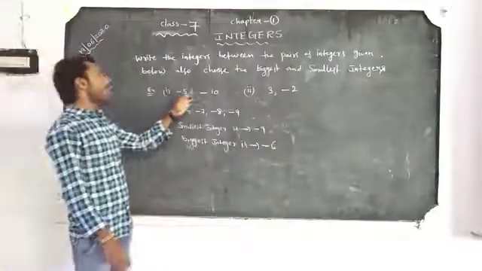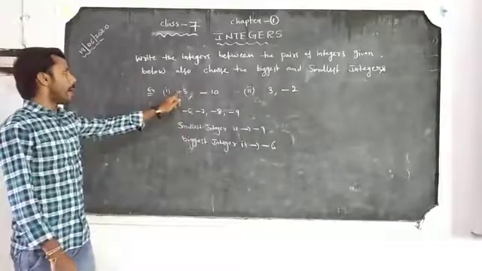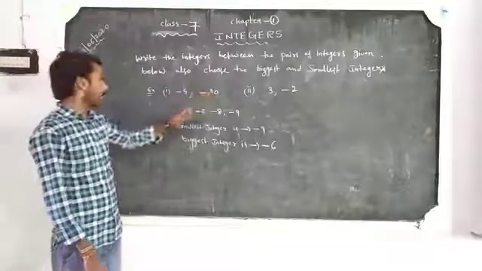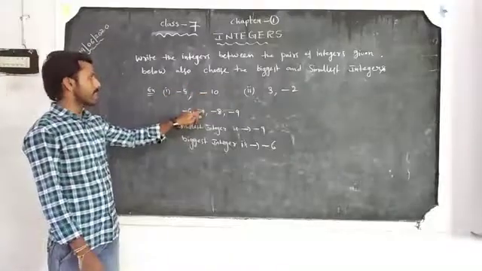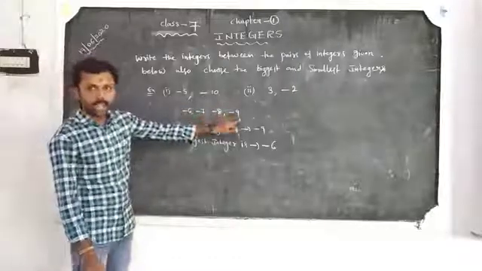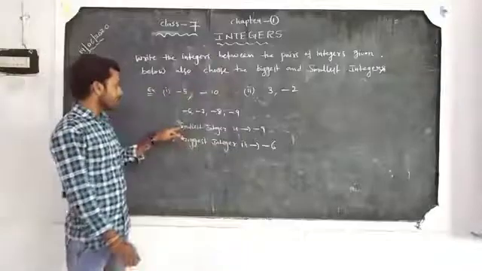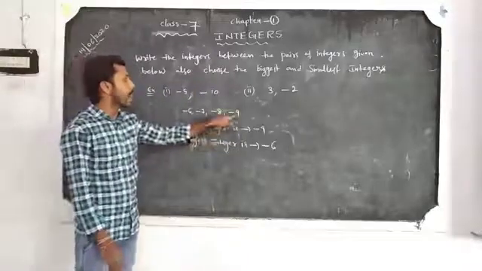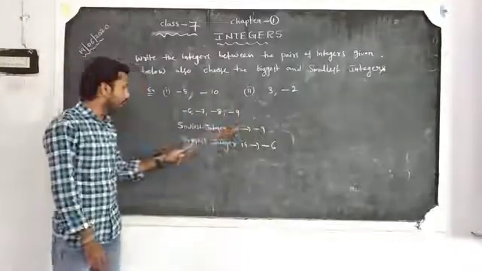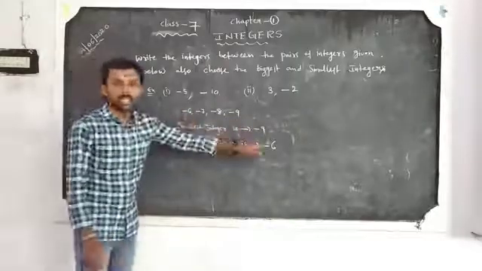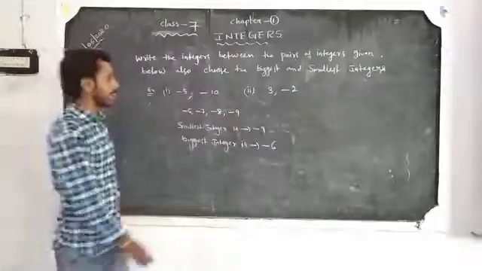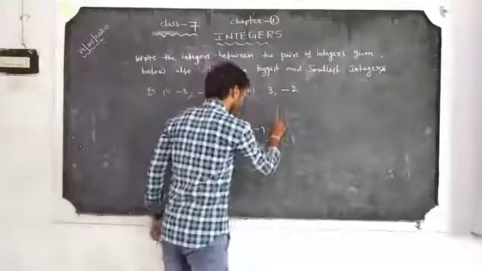So between minus 5 and minus 10 the integers are minus 6, minus 7, minus 8, minus 9. Next one, another example.